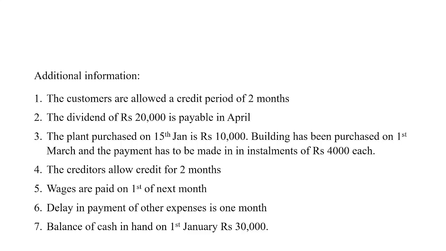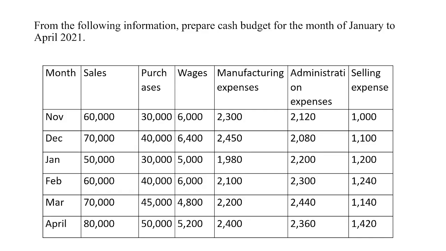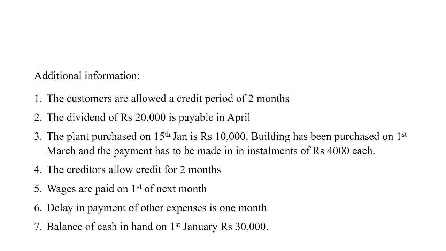The additional information says the customers are allowed a credit period of 2 months. That is, the sales, the debtors, the money will be paid after 2 months. So for example, if you have sales 60,000 in the month of November, it will be paid only in the month of January, 2 months period. The dividend of rupees 20,000 is payable in April.